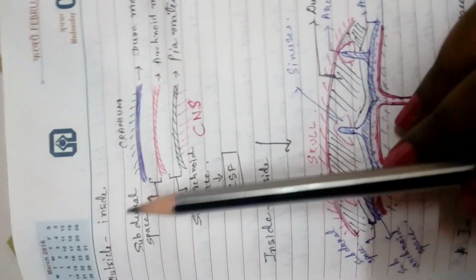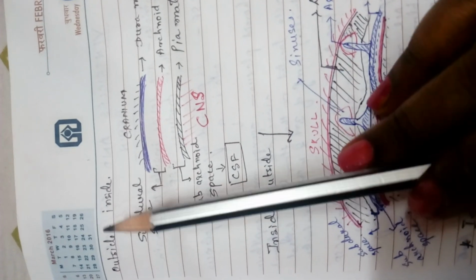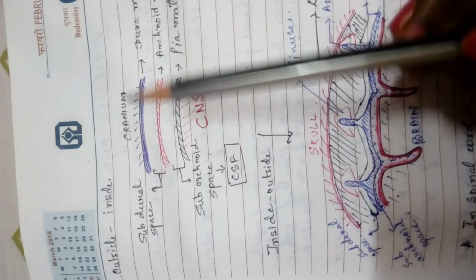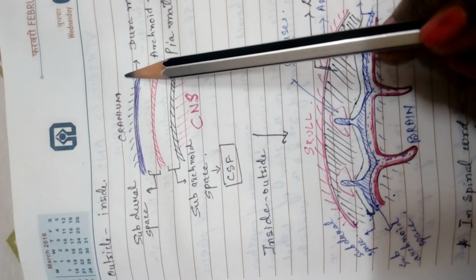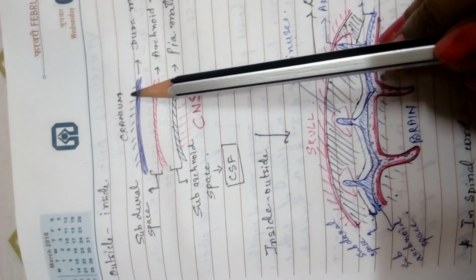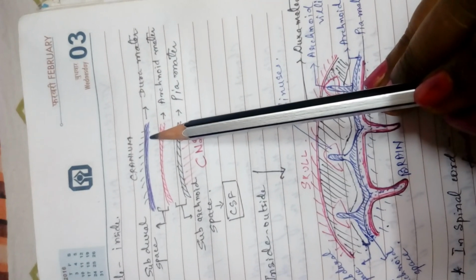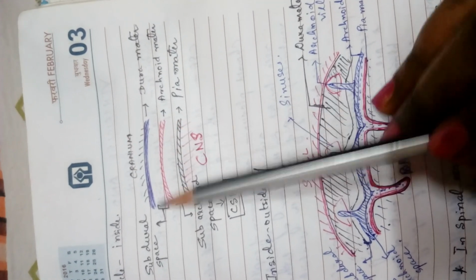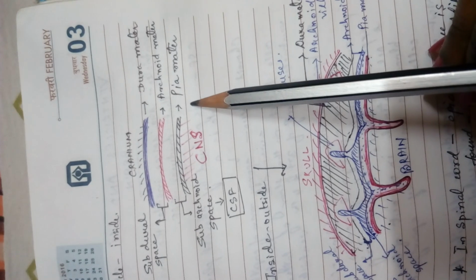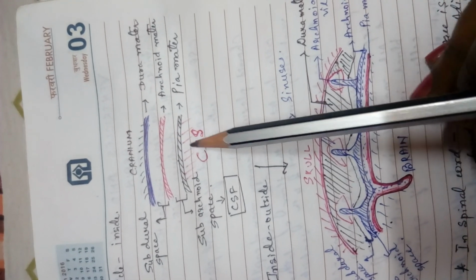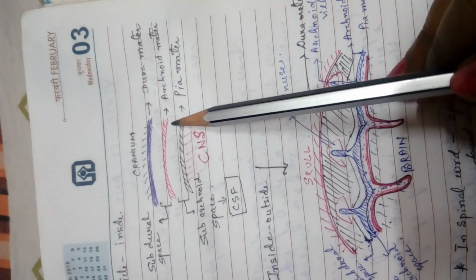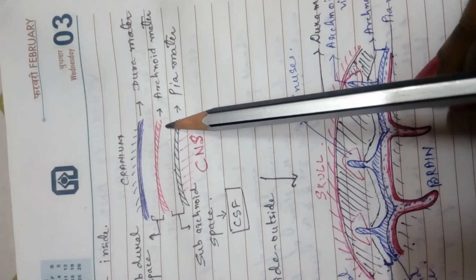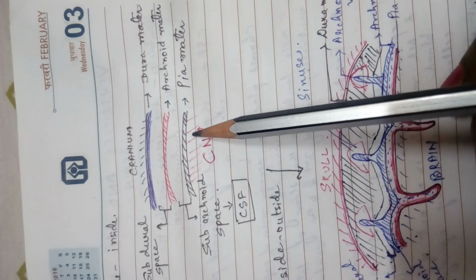So let us see the diagram which I have drawn. When we are seeing the brain from outside to inside, the first layer, present above the meninges, is the cranium. Below the cranium, you have the dura mater. We are going from outside to the inside. So the first layer is the dura mater, the second layer is the arachnoid matter, and the third layer is the pia mater.